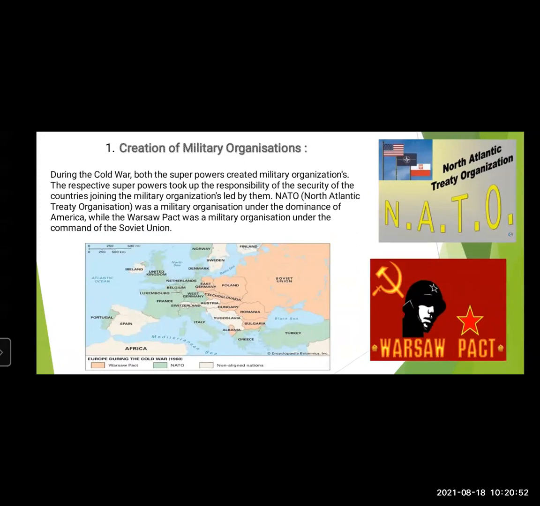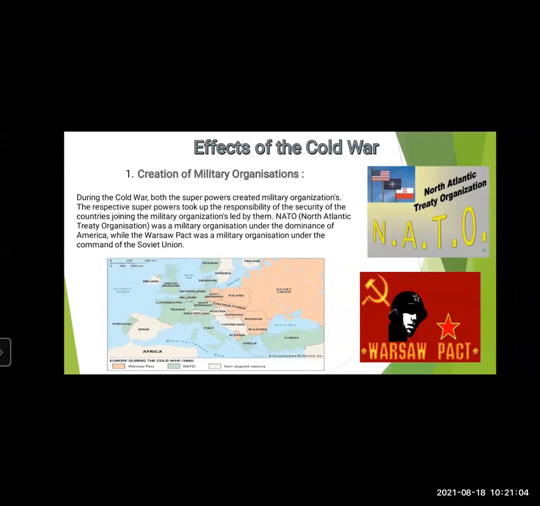Another group is non-aligned nations, which supported neither America nor Soviet Union. So this is the first point under effects of Cold War, that is creation of military organizations.